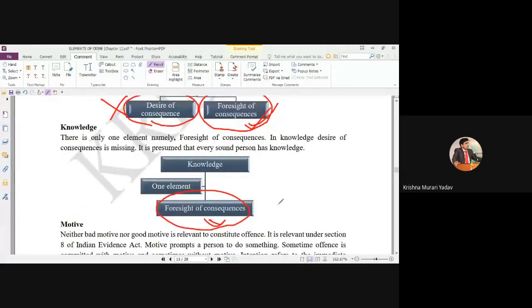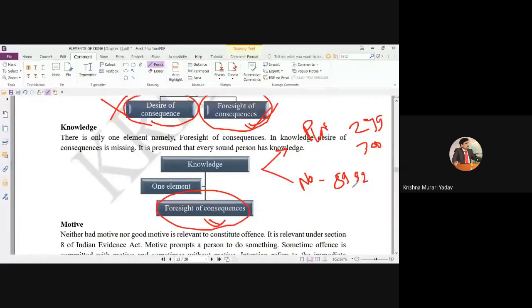So my point is that in certain cases, knowledge is divided into two parts. In certain circumstances, if an act is done with knowledge, the person will be punished, for example 299, 300. There are certain cases when the activity is done, but that is not an offense, no punishment, for example an act under section 89 or section 92.